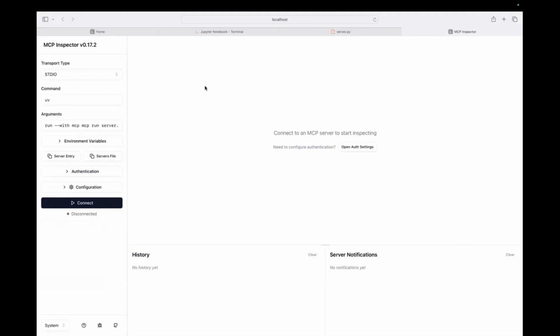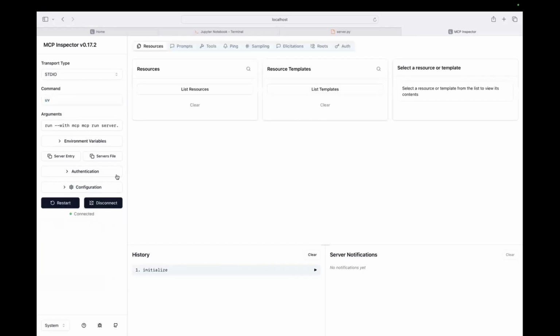Okay, as you can see, it actually opened my MCP Inspector. All you have to do is click on connect, and here is how it runs. Because it is local, you can run it in stdio, and there are two types to run MCP servers: stdio or HTTP. We use stdio for local, because this is the local MCP server that we are designing. We will talk about HTTP as well, which is streamable HTTP. These are the commands and these are the arguments. If you want to connect, simply connect.